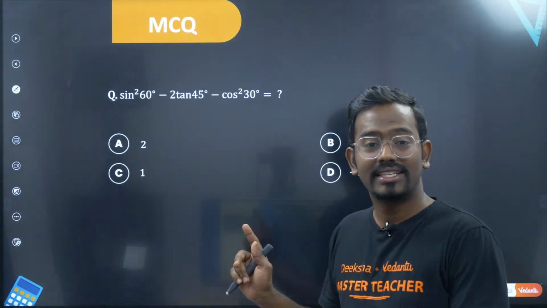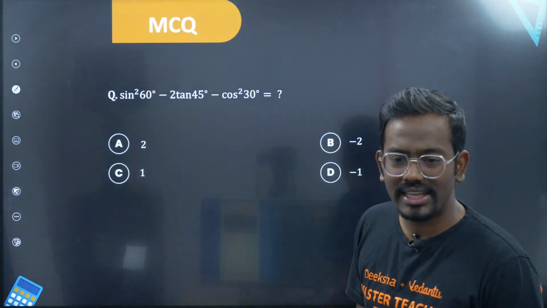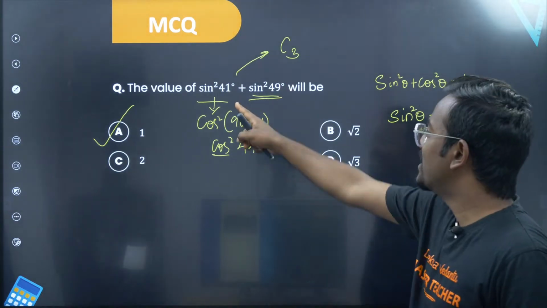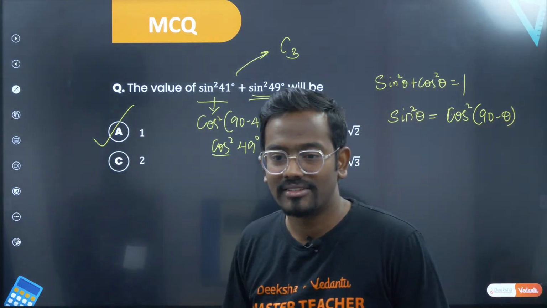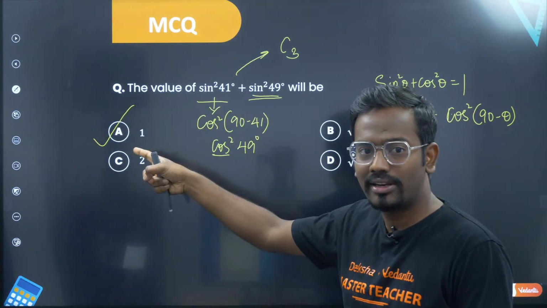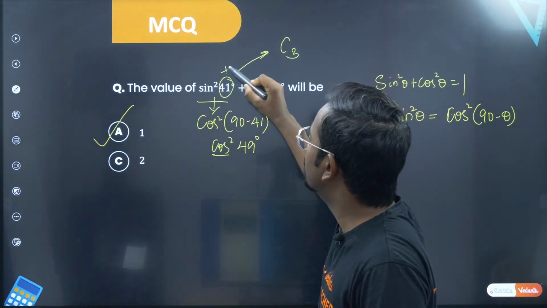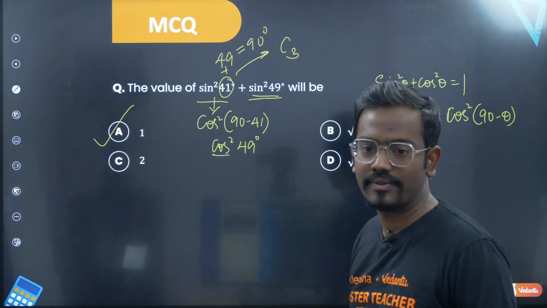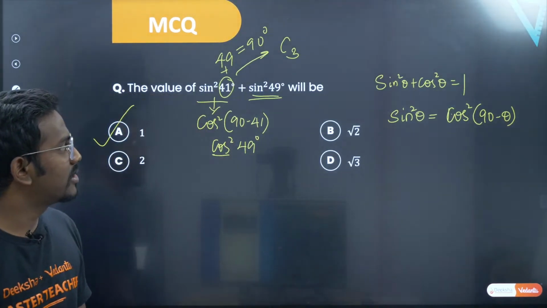The next question says sin square 60 minus 2 times tan 45 minus cos square 30. Sir, is it root 3? How come it is root 3? I wanted sin square 41 plus sin square 49. Sin square 41 is cos square 49 because, as we mentioned, it is 90 minus theta, so the answer should be 1. Whenever you find sin square and cos square, and there is a 1, see whether the angles are complementary. 41 plus 49 gives 90, so instead of sin square you can write cos square. That becomes sin square theta plus cos square theta, so it is 1. Let's take up the next question.